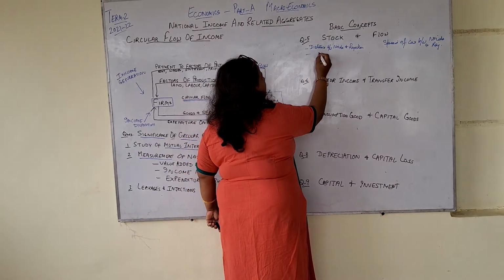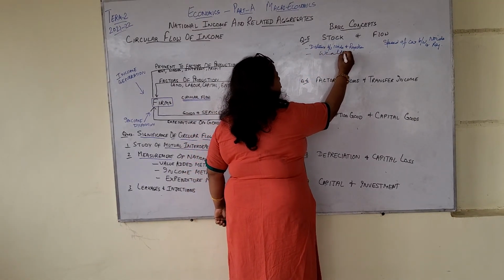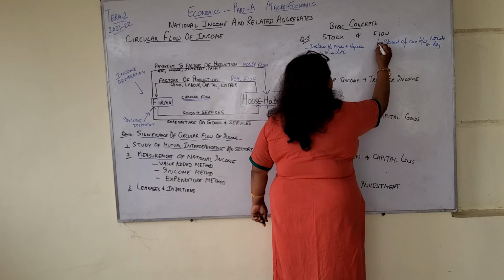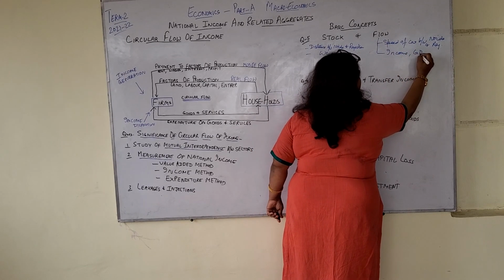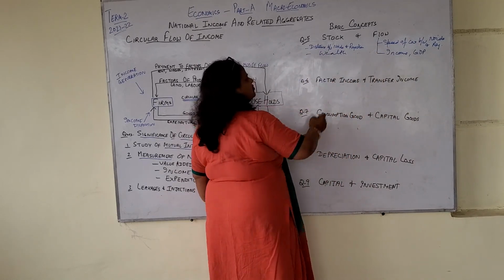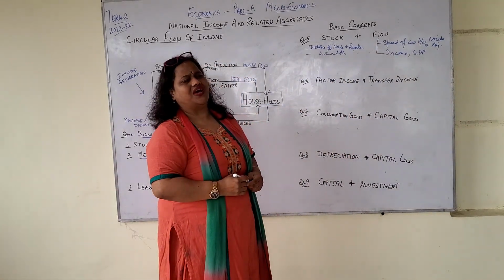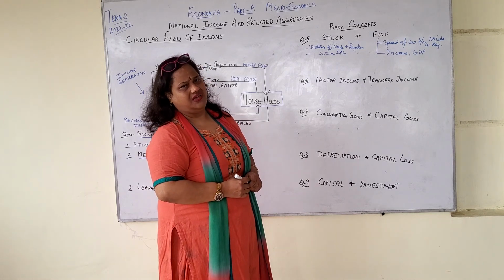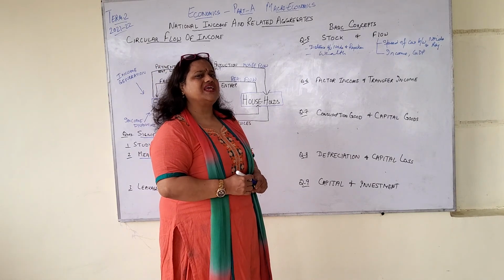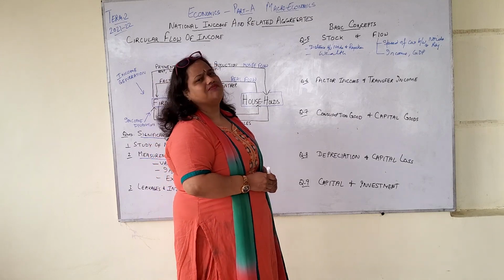Then you can say wealth. Wealth is the stock, and the flow is income, GDP. Wealth is at a point of time, but income keeps changing every moment, every hour, every day. The GDP keeps on adding. So income keeps changing.